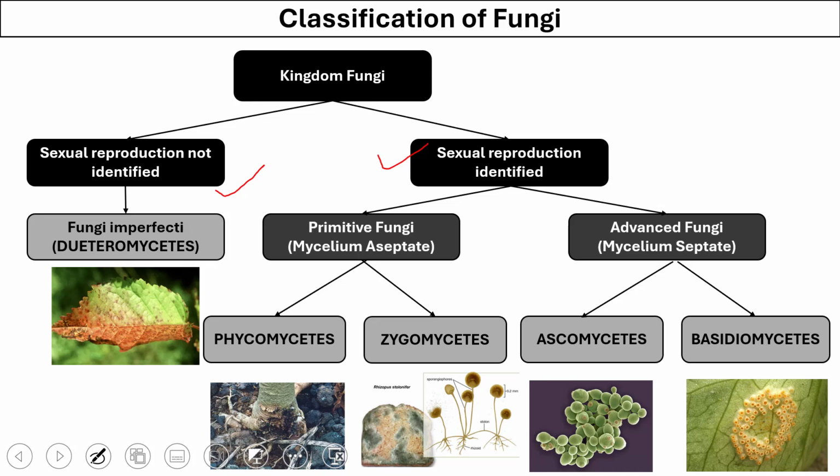In the category of fungi that have sexual reproduction, they can be primitive fungi or advanced fungi depending on whether their mycelium is aseptate or septate. The categories under primitive fungi are Phycomycetes and Zygomycetes, and those under advanced fungi are Ascomycetes and Basidiomycetes.